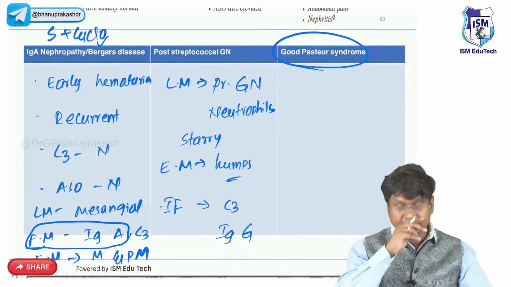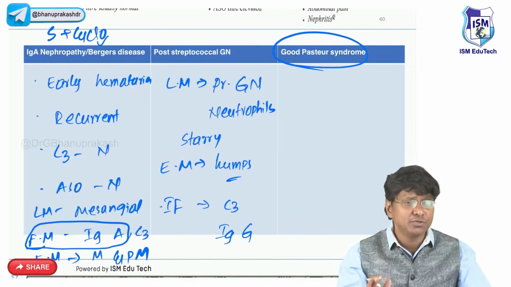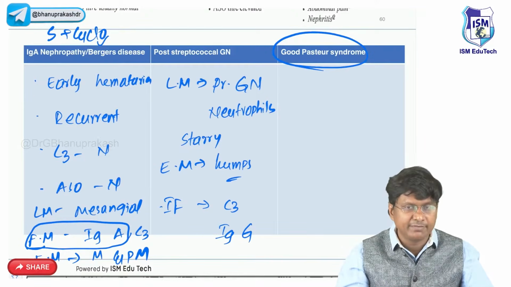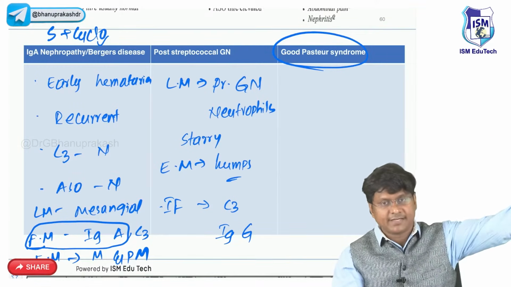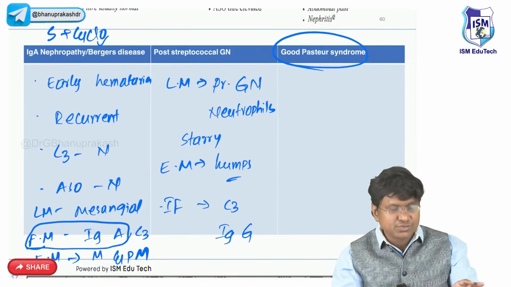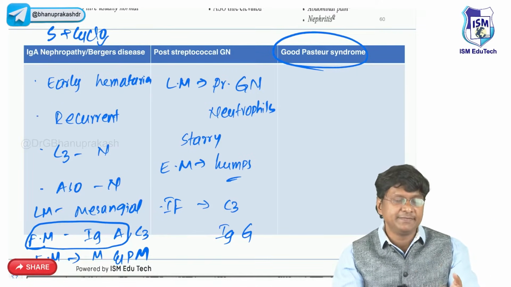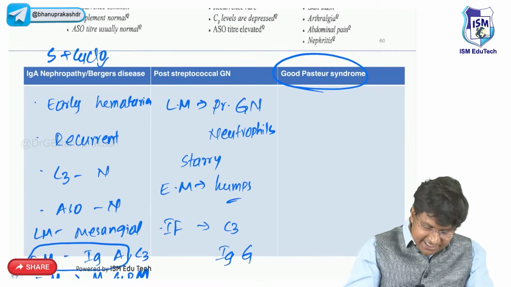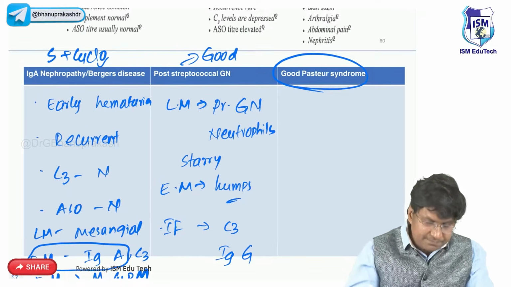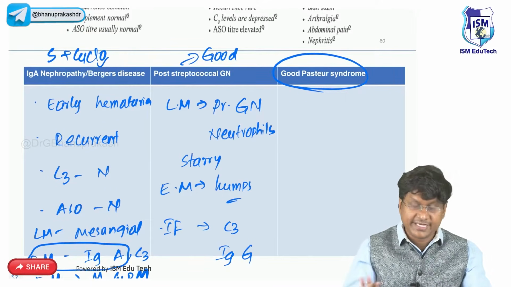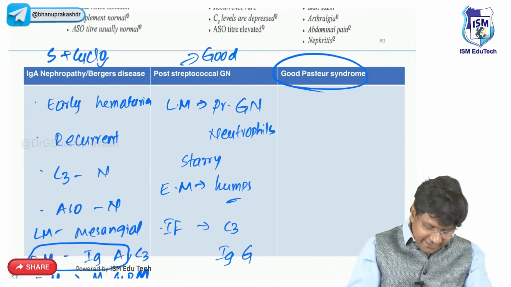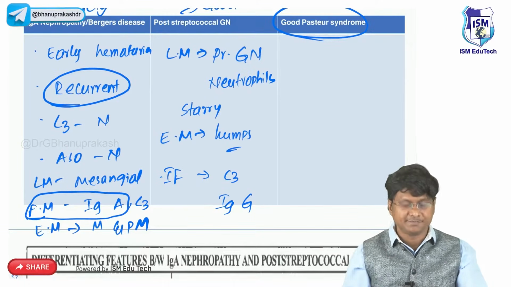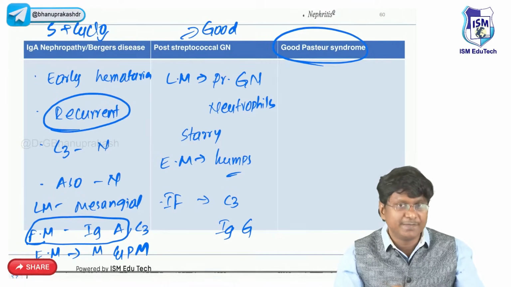Now, in post-streptococcal glomerulonephritis, the treatment is completely symptomatic, and we don't give any antibiotic because the infection was long back. It is not the present infection, so there is no role of antibiotic. If these patients develop hypertension, you need to give antihypertensives. These patients have a good prognosis. There is no recurrence in PSGN, but in case of IgA nephropathy, the recurrence is very high.